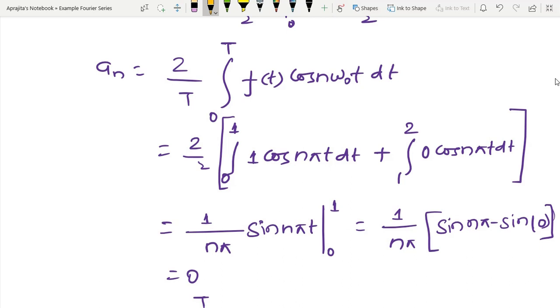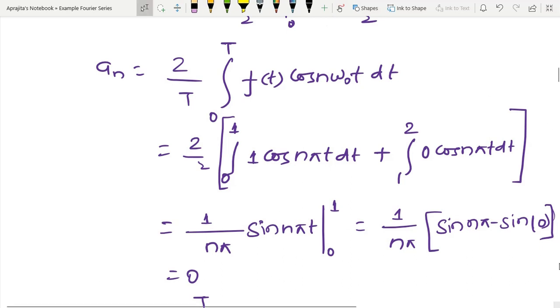If you interpret this series in terms of AC and DC, the first term is DC, that is a0, then a1 cos omega t, then the second term b1 sin omega t, and the third term is a2 cos omega t. So all of a1, a2, a3, an are equal to 0.